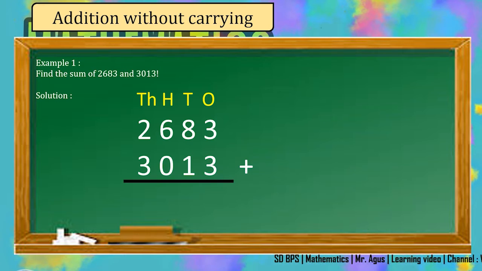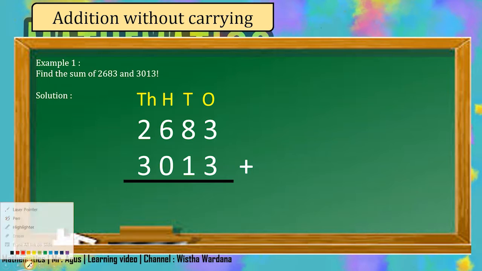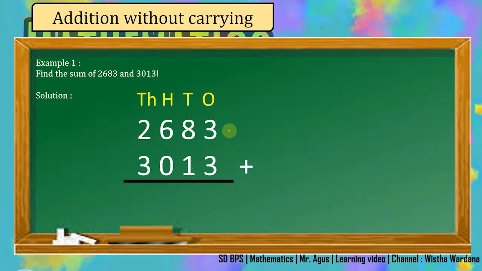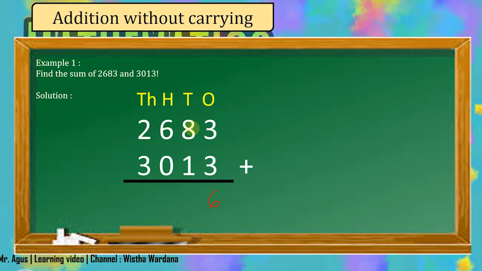To get the answer, you have to start counting from the lowest place value, in this case ones. In ones, you get 3 plus 3, so the answer is 6. Then, in the tens place value, we have 8 plus 1, and the answer is 9.